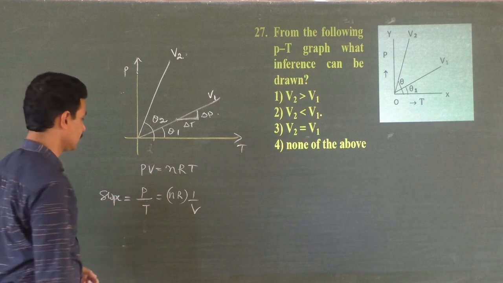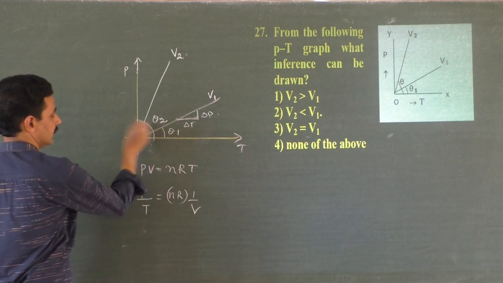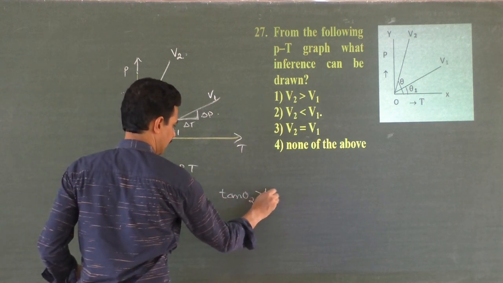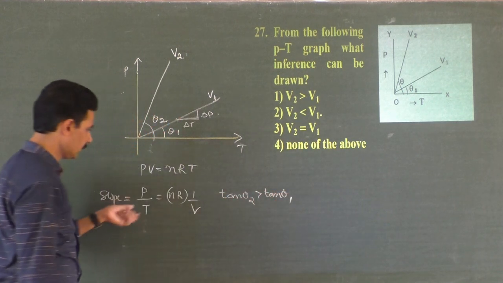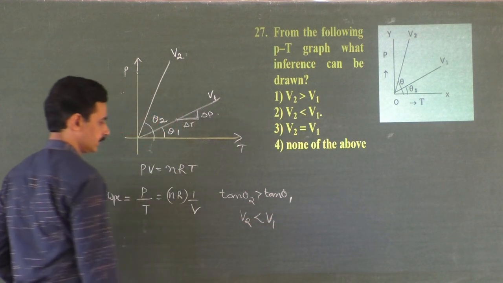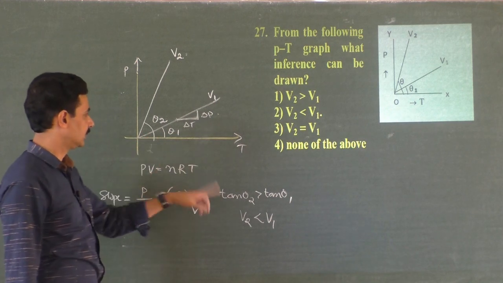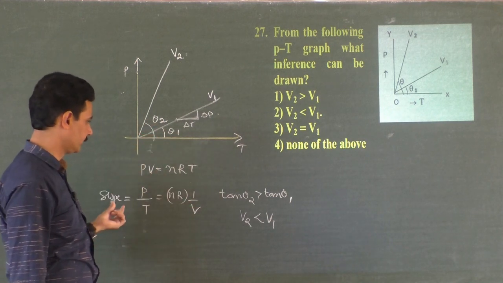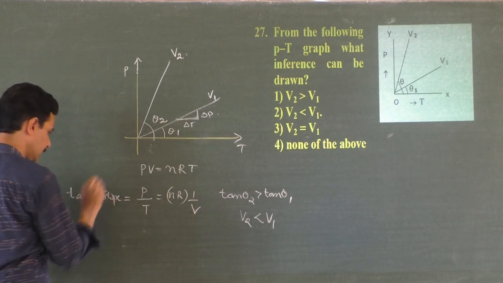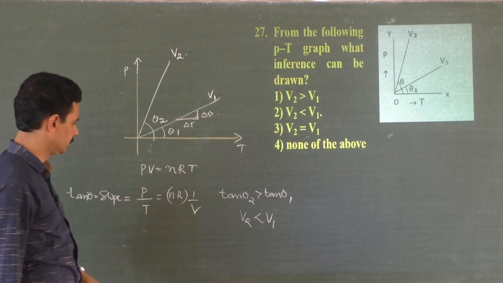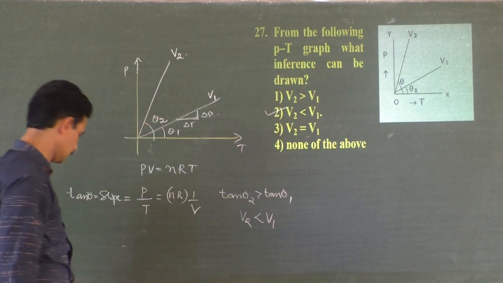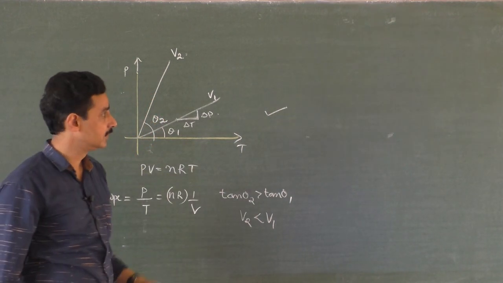Now slope is highest for theta 2, right? Tan theta 2 is greater than tan theta 1. But slope, which is nothing but tan theta, is inversely proportional to volume. So V2 should be lesser than V1, correct? Volume should be the reverse case, V2 less than V1. Okay, very easy conclusion once you understand it.